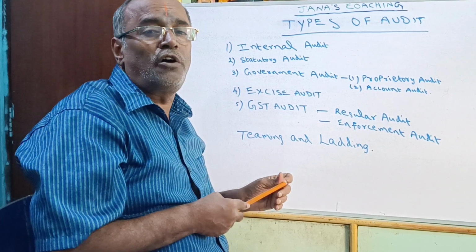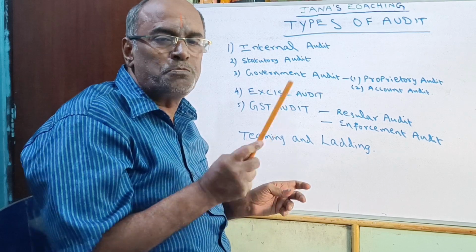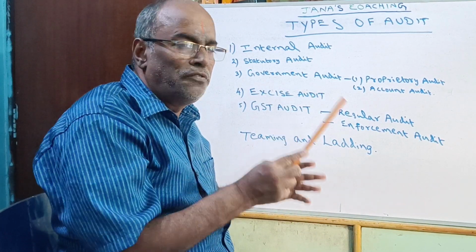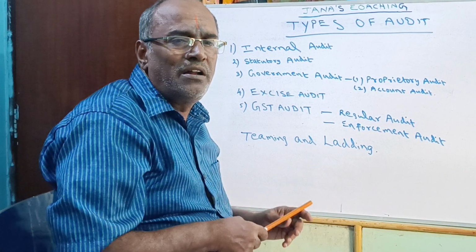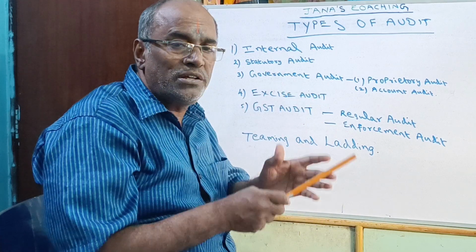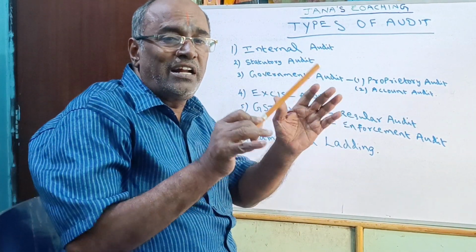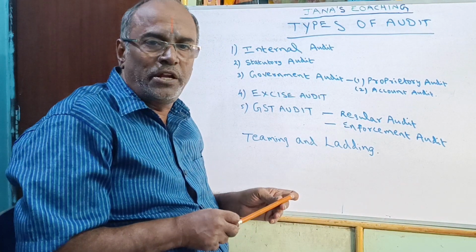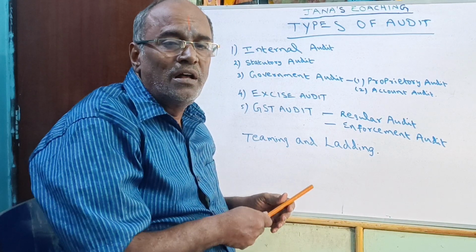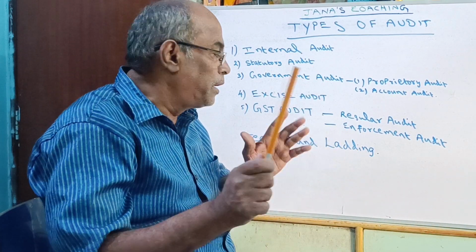Why? There is a loss of 13% to the government. Why have you billed this person? The company has to answer. For each and everything in this enforcement audit, they will give queries, and the company has to give the reply to the queries. The final consolidated reply has to be given by the company, and the GST officials have to be satisfied. Only then will this GST audit be fulfilled.